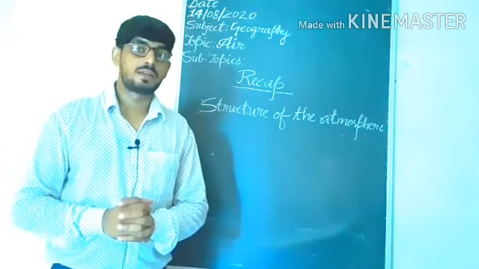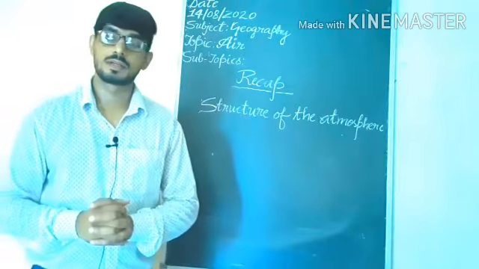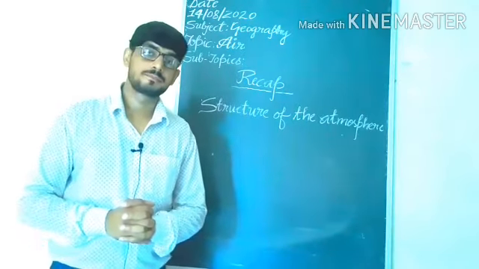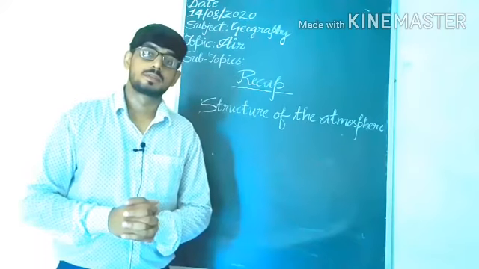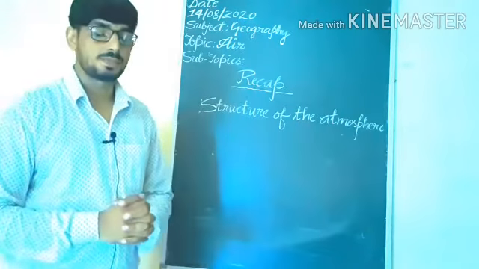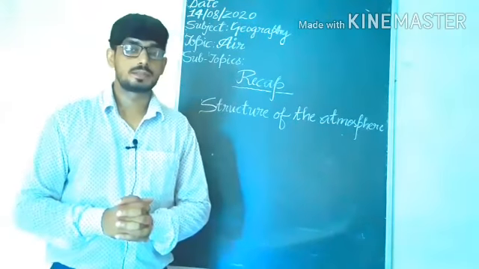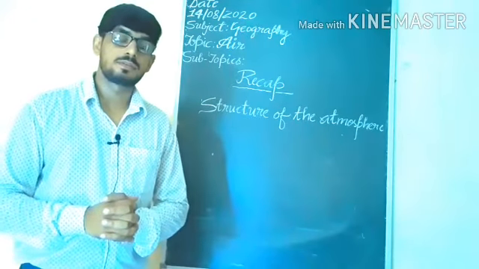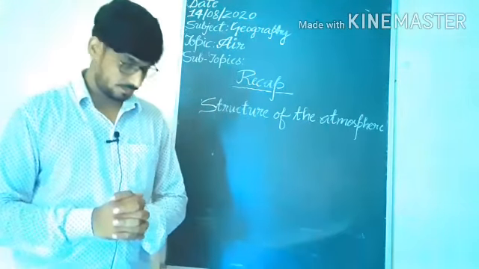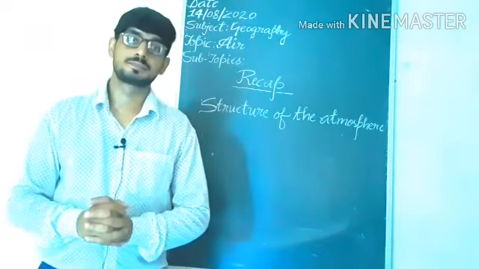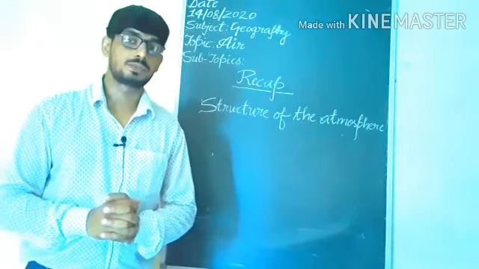So students, you know that troposphere is suitable for weather phenomena like rainfall, fog and hailstorm occur in this layer. The range is 13 km. Afterward we are coming to stratosphere. The range is 50 km, and stratosphere is suitable for flying aeroplane because this sphere is cloudless, and we can get the ozone layer in stratosphere.